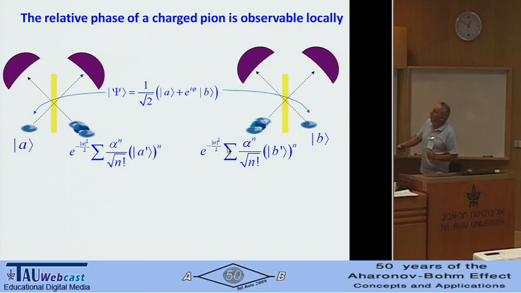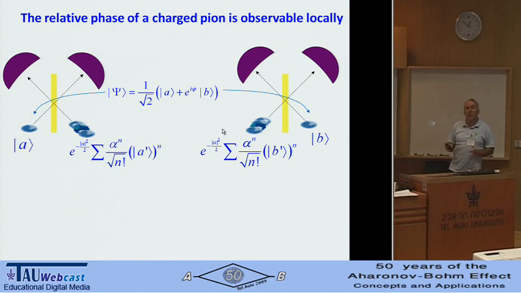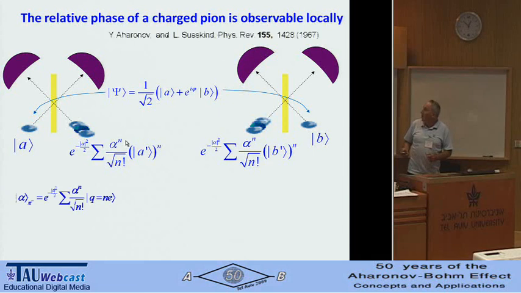So that was the first experiment, for photons, but this is not very interesting. We're talking about the Aharonov-Bohm effect, and the standard Aharonov-Bohm effect is for charged particles. If we use pions, conceptually it's also the Aharonov-Bohm effect. So let's use pions. The relative phase of a charged pion is observable locally. Some people say it's problematic. There are all kinds of superselection rules which say that we cannot have a coherent state with different charge. But Yakir will help us here too.